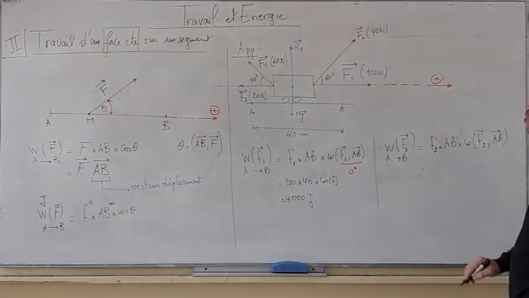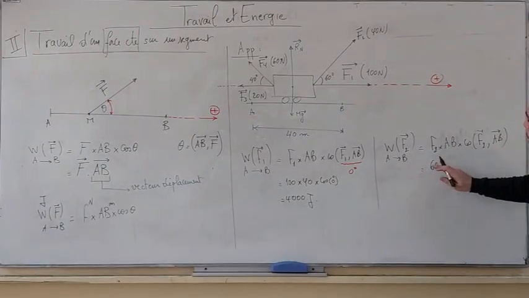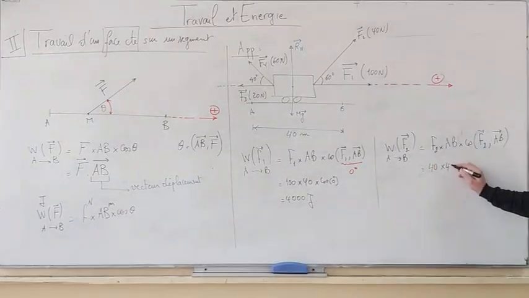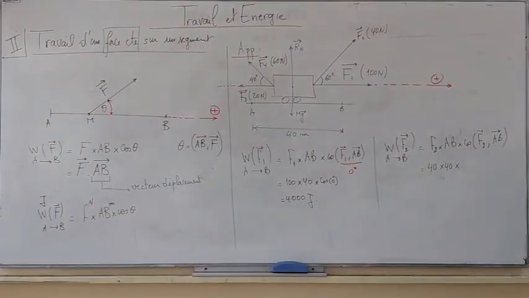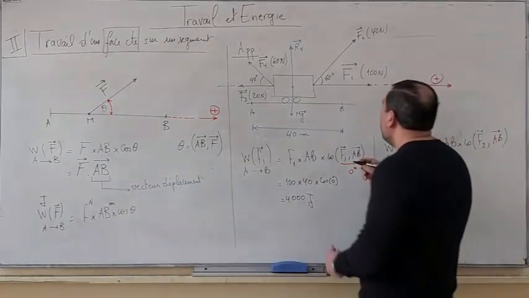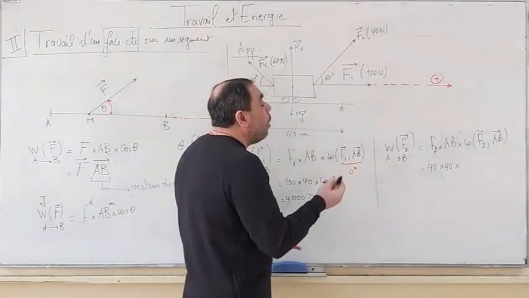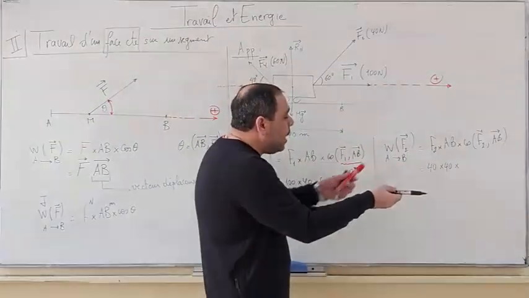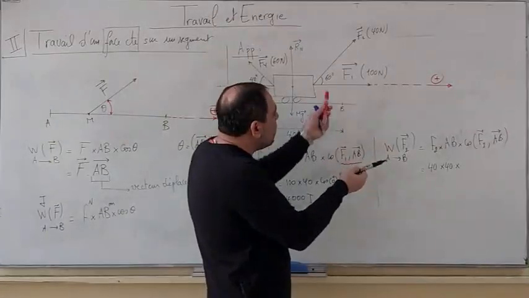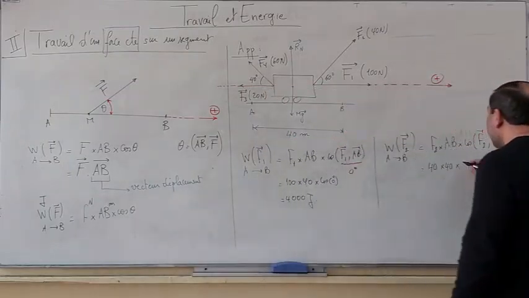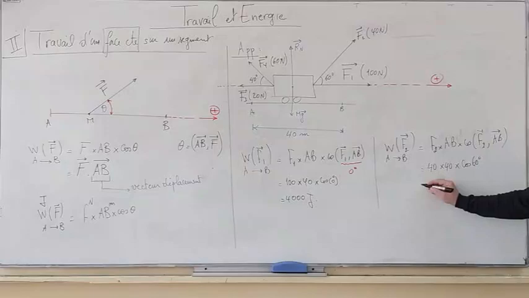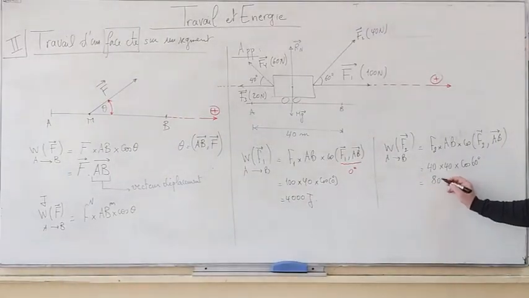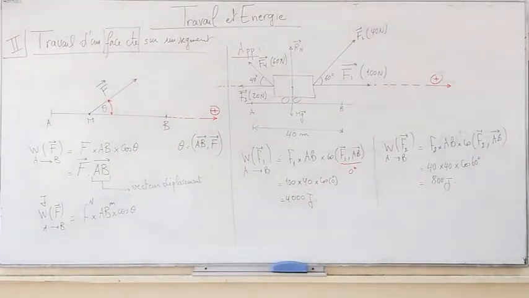This is equal to 40 times 40 times cosine of the angle between F2 and AB, or the angle between F2 and the positive direction. In this case, it is 60 degrees. And the answer is equal to 800 joules.